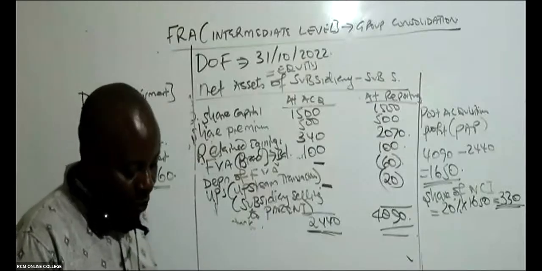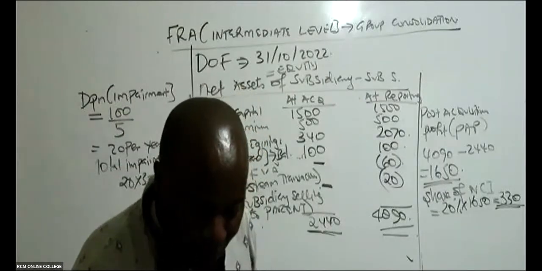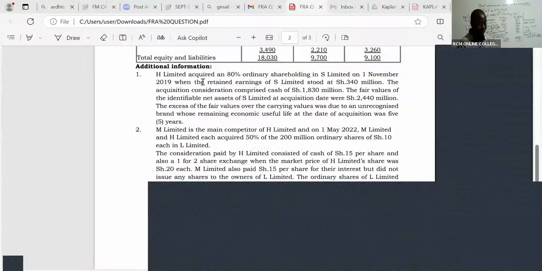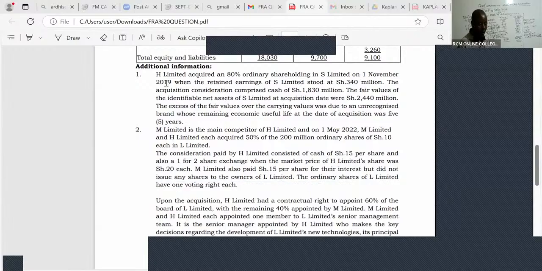Now I come back to you, Ruben. What happened, Ruben, here is that we got a subsidiary called S on 1st November 2019. H Limited acquired 80% ownership shareholding in S on 1st November 2019.